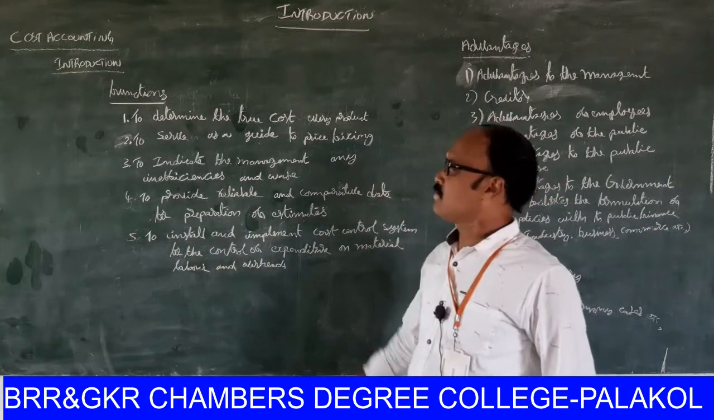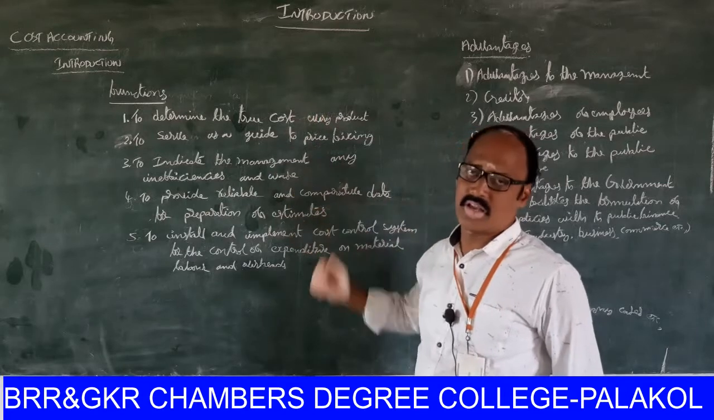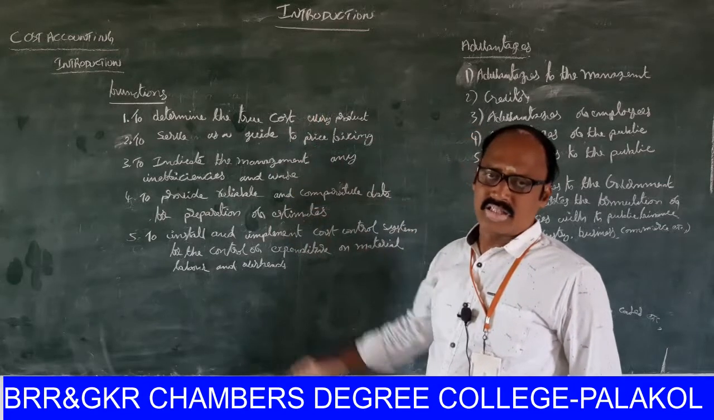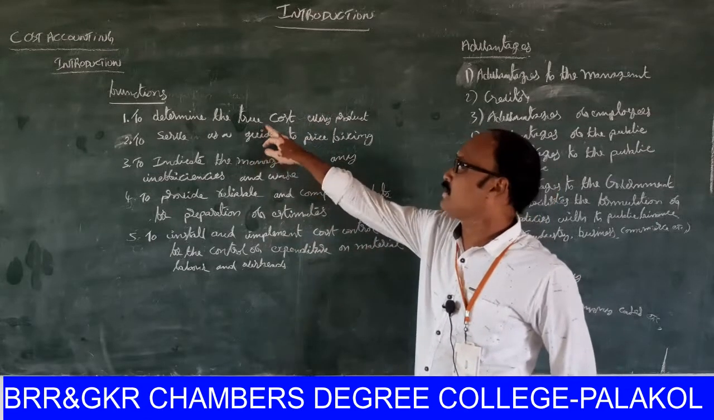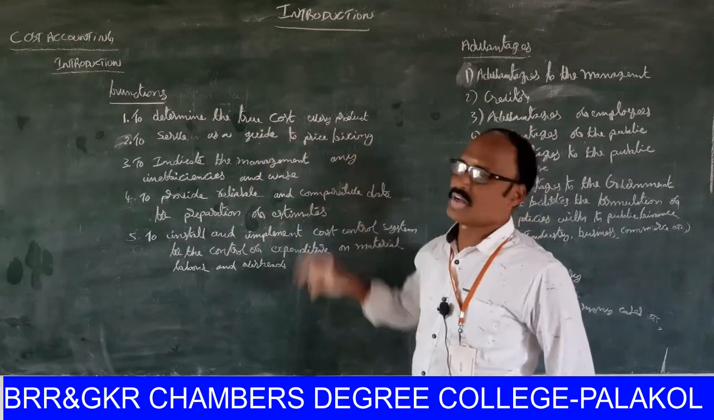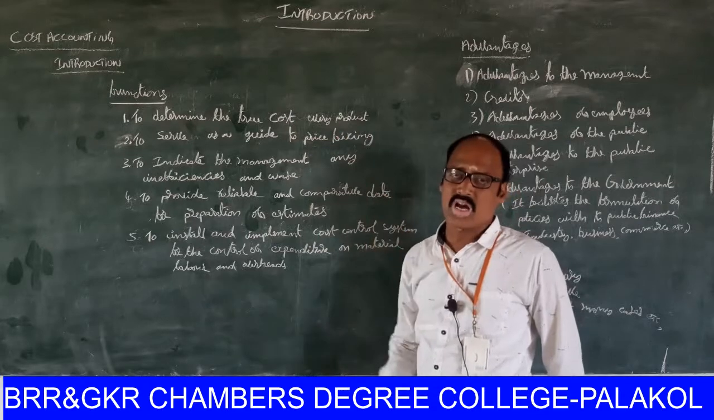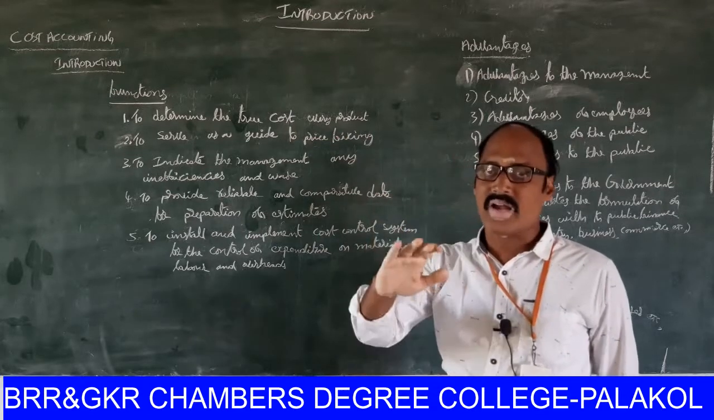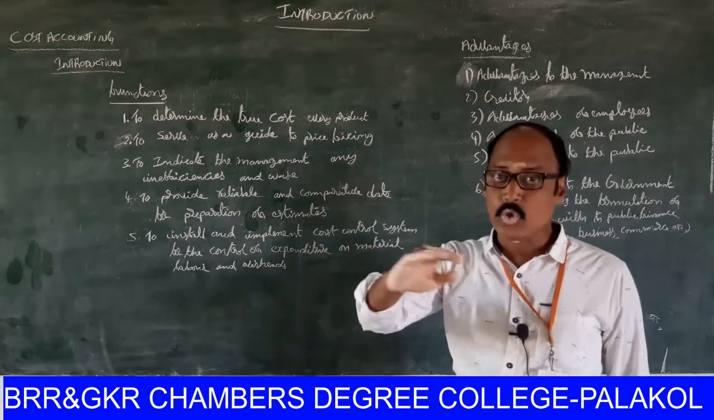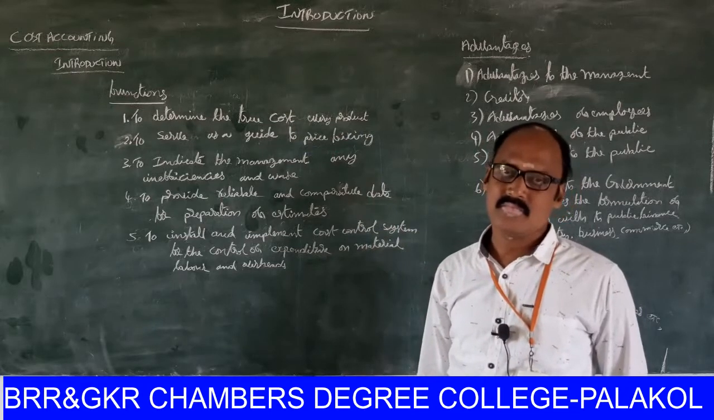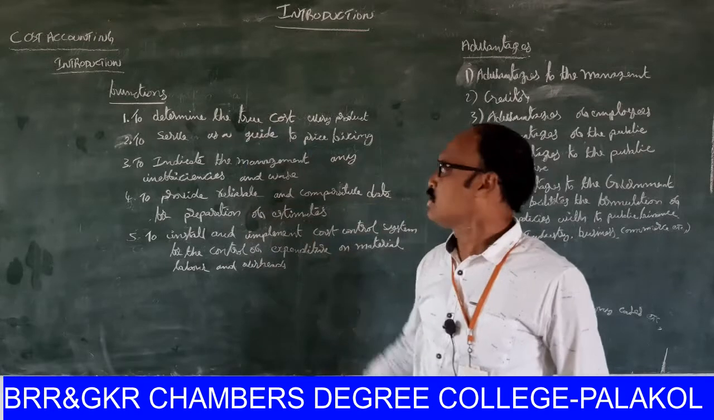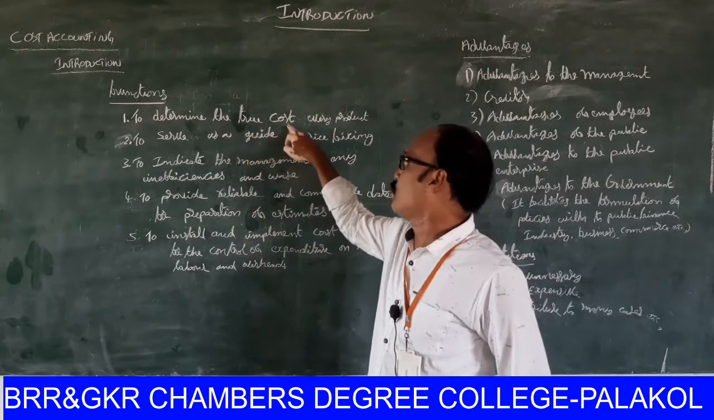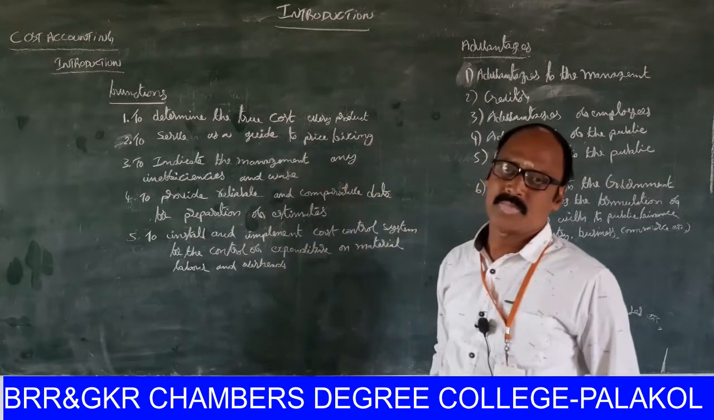Okay, look at the functions of cost accounting. What are the functions of cost accounting? The first one is to determine the true cost of every product. What is the meaning of true cost? True cost means avoiding wastage cost and avoiding duplicate cost. So the main function of cost accounting is to determine the true cost of every product.